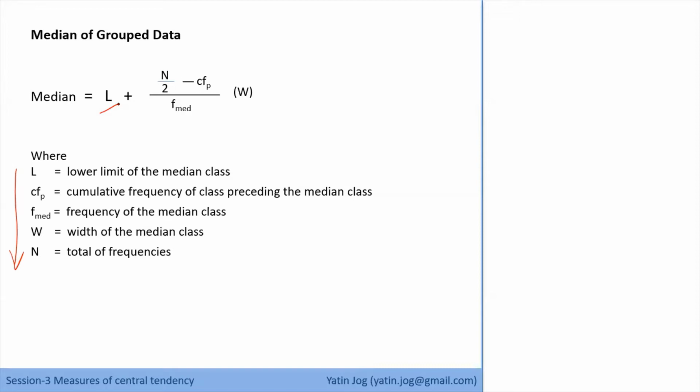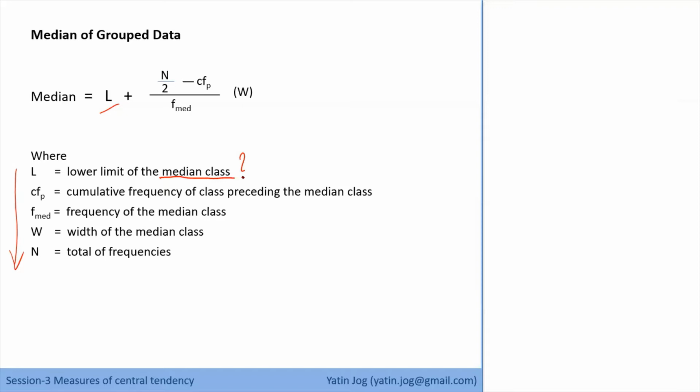When I say L stands for the lower limit of the median class, the first thing is I have to find which is my median class. Just like modal class, first I have to find which is my median class. Then CFP stands for the cumulative frequency of the class preceding the median class. F med is the frequency of the median class. W is the width of the median class, and N is the total number of frequencies, the total of frequencies. So this is the formula.